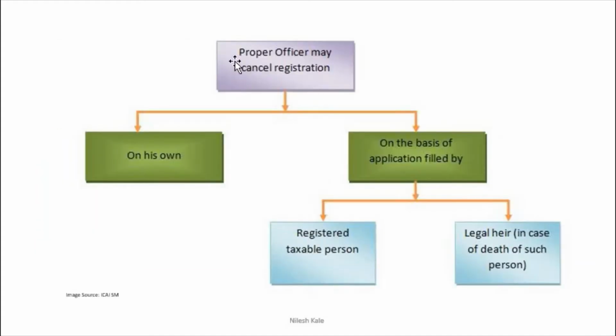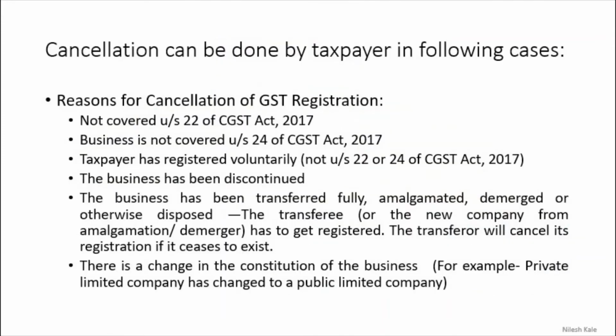Right? How is it done? The proper officer may cancel the registration on his own powers or on the basis of an application filed by the registered taxable person or legal heir. These are the only three possibilities: 1, 2 and 3, right? Now cancellation can be done by the taxpayer in the following cases. These are the cases where cancellation of registration is done.